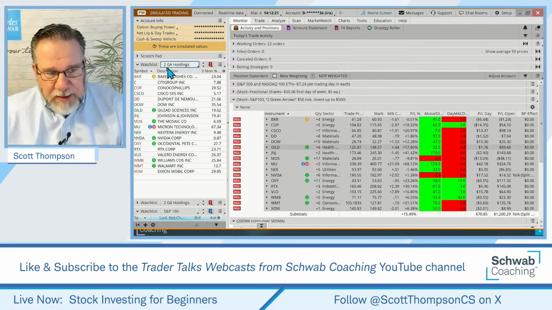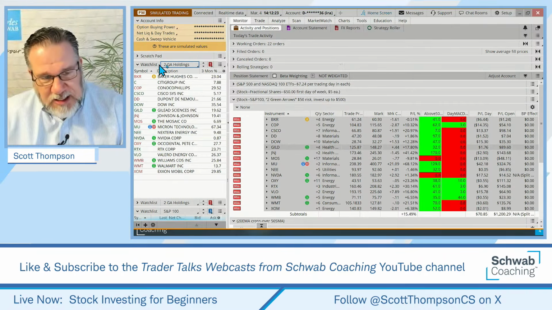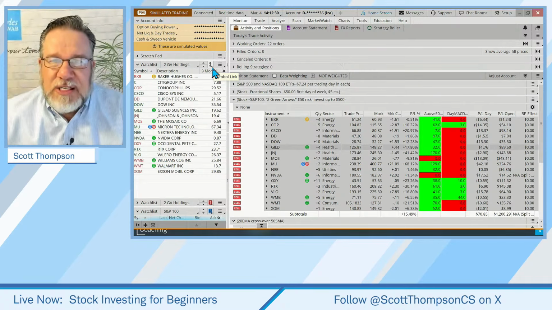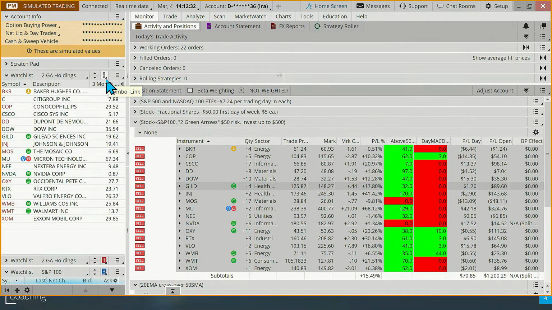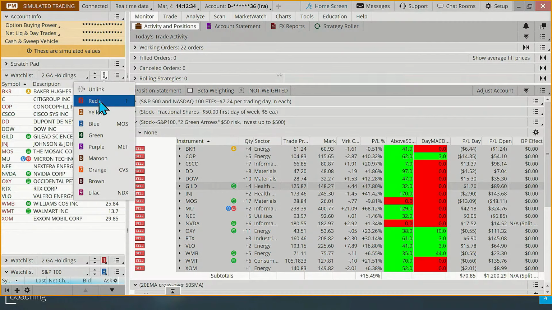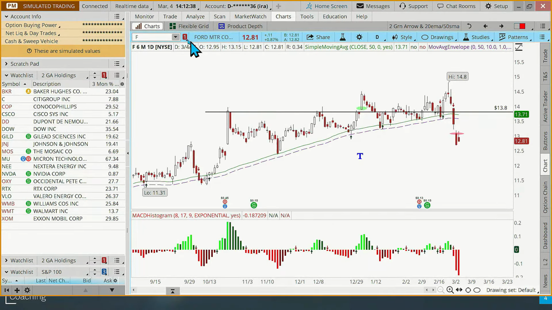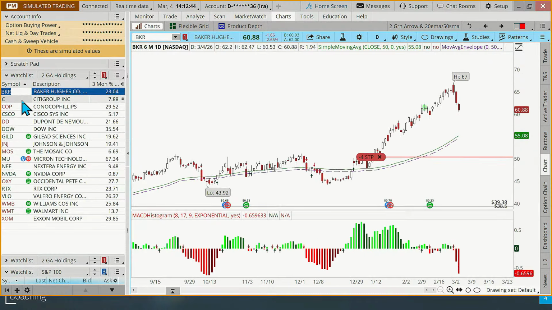When we go over here on the watch list, some of you that are new to thinkorswim may not know this, but with the default setting, you'll see there's a chain link. If you click that and make it a color, then you can go onto your chart and link it there as well. So here's the link. You change that to red, and then when I click on the ticker symbol, it'll pull up that chart.